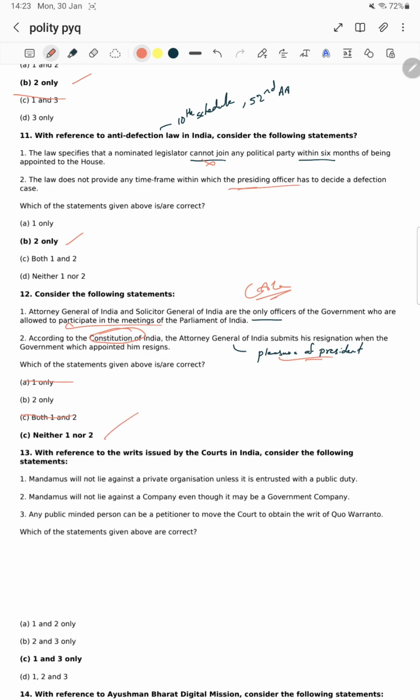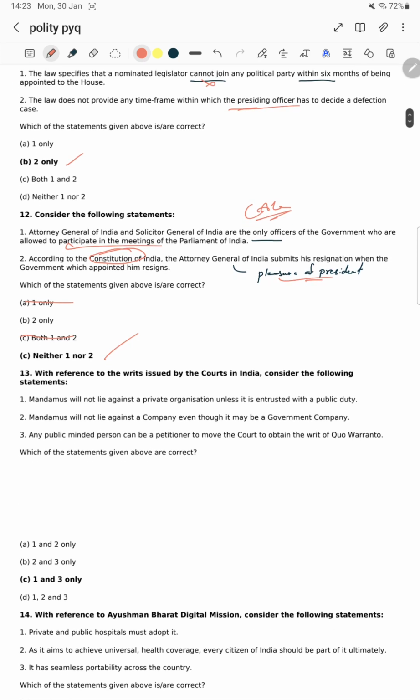Neither one nor two. With reference to the writs issued by the court in India, consider the following statements. Okay, with respect to writs, which of the statements given above are correct?